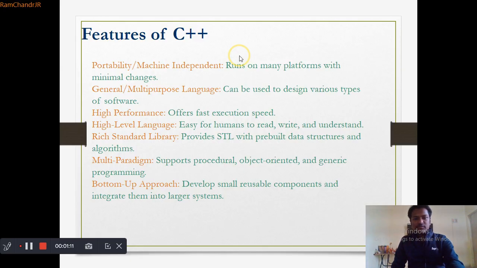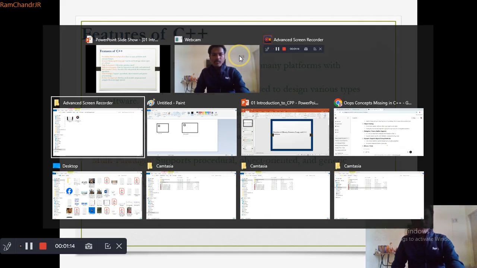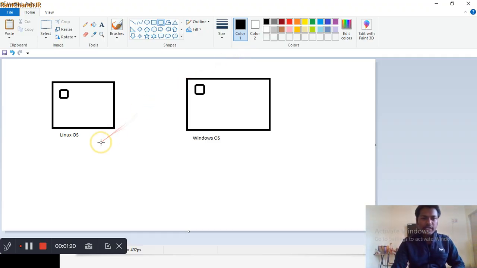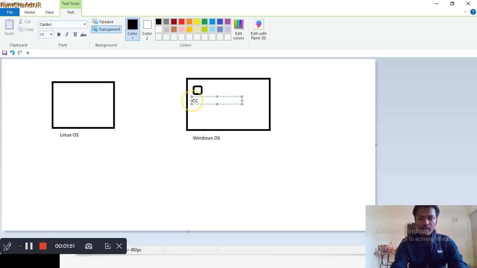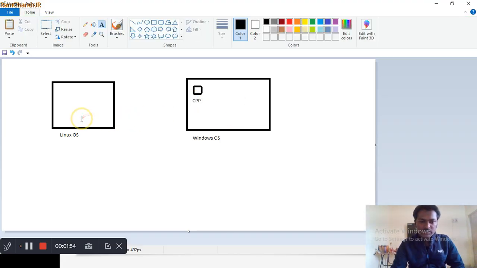That means here if you take this as Linux OS, and this one has a CPP file which is created in Linux environment, and if we copy this one and add this file in Windows environment, and if we execute this CPP file, then the result is the same.